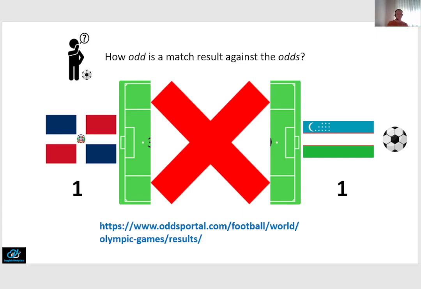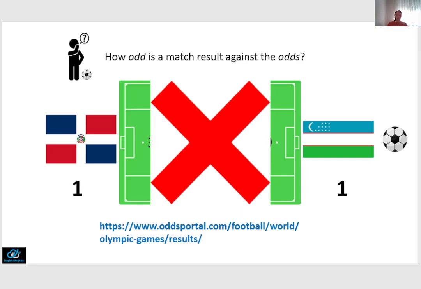For example, in the past 48 matches for this edition of the Olympics, which is 24 qualifier matches and 24 group matches, a draw was never the most likely outcome, and hence using these odds, we would never predict a draw. And well, only about 19% of these matches actually ended in a draw, but still, this does add quite a few misses to our model performance just because we are unable to predict a draw, which is not very desirable.